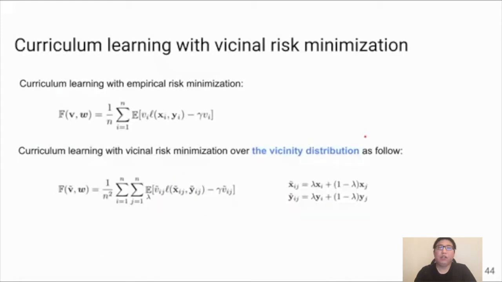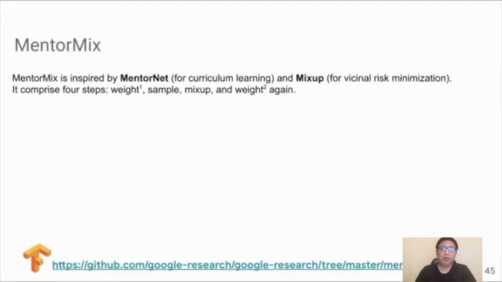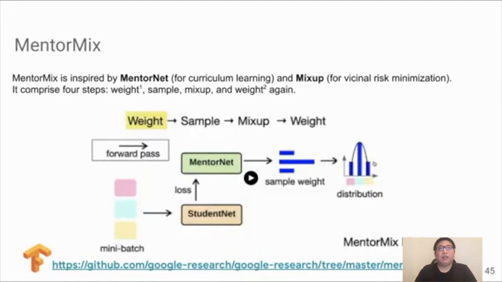So following a similar idea, we can extend our curriculum learning approach from minimizing the empirical risk to minimizing the risk defined over a new vicinity distribution. Let's skip the math and theory and get straight to the method. The resulting method is called MentorMix, consisting of 4 steps: weight, sample, mixup, and weight again.